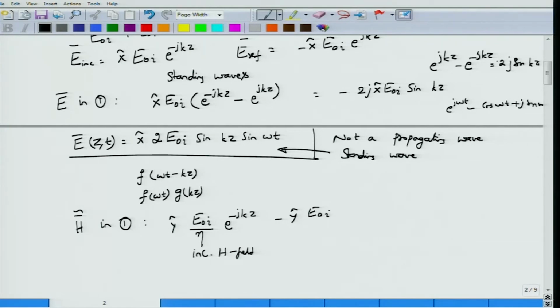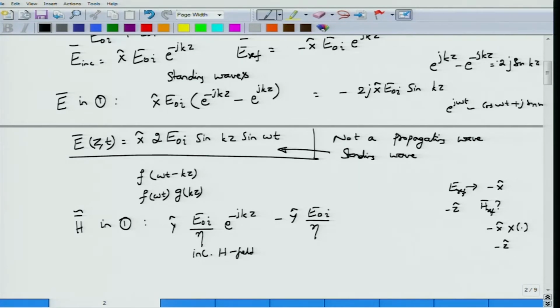It will have an amplitude of E0I by eta, correct. Only thing here is that now if the electric field is along minus x direction for the reflected field, the reflected field is along minus x direction, propagation should happen along minus z direction, right. So what should be the component of H reflected? Well, you have minus x hat cross something must be along minus z hat.